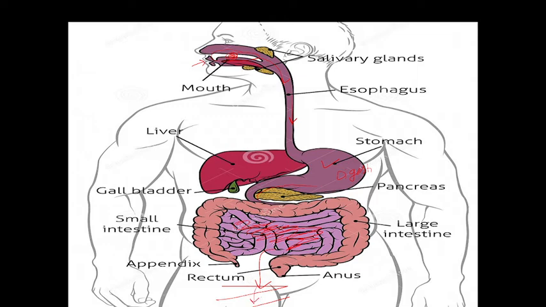The food that is absorbed goes into the blood, but the food that is not absorbed goes into the large intestine. And this is the first part of the large intestine, which is called the cecum. Then from the large intestine the food goes and is stored in the rectum, which is also a part of the large intestine. And when the rectum is full, we have a reflex which is called the defecation reflex, and we remove the food from the rectum through the anus outside the body. This is how our digestive system works.